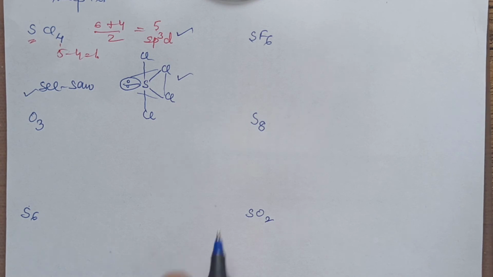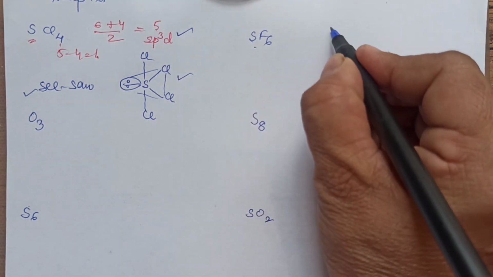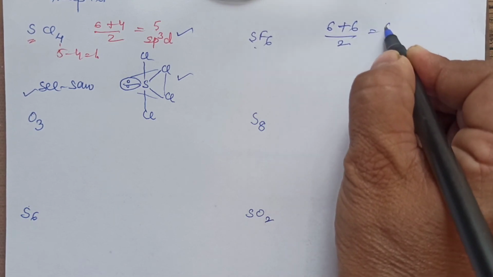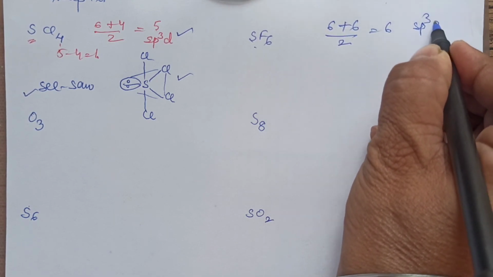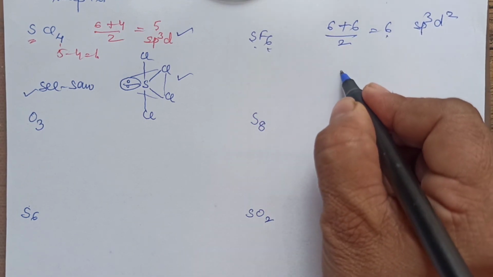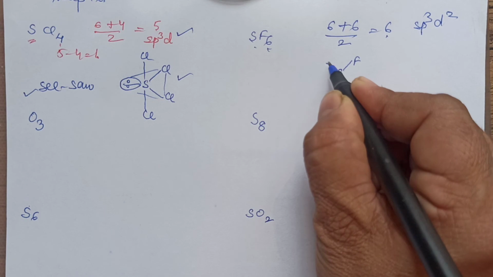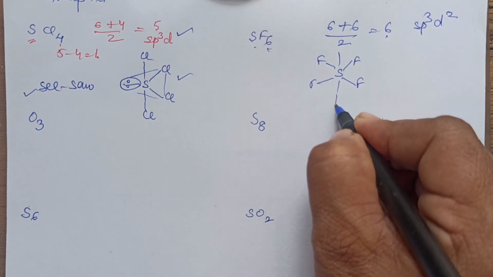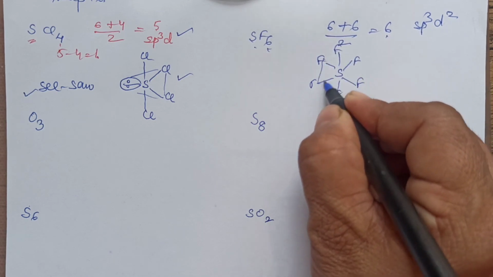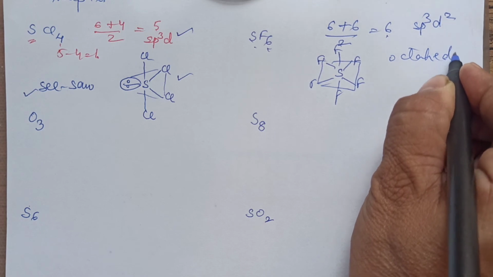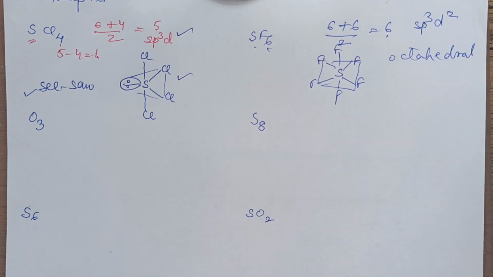Draw the structure. SF6: sulfur, 6 valence electrons, 6 surrounding atoms divided by 2, 6. 6 means sp3d2 hybridization. 6 surrounding and 6 valence, no lone pair. That means it has a normal geometry, that is octahedral. This is octahedral, or you can say square bipyramidal. It's one and the same thing, octahedral or square bipyramidal, right?